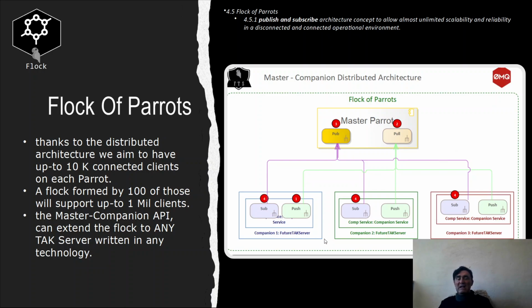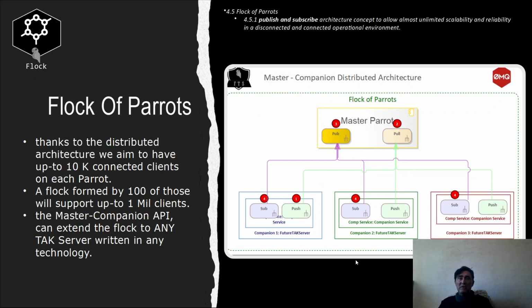So the result is a system that has up to 1 million users connected. Again, you have 10,000 users for each single parrot by using what we presented in a previous video, that is our scalable and asynchronous architecture. But then all those single parrots, 100 of them, are connected to a master parrot.